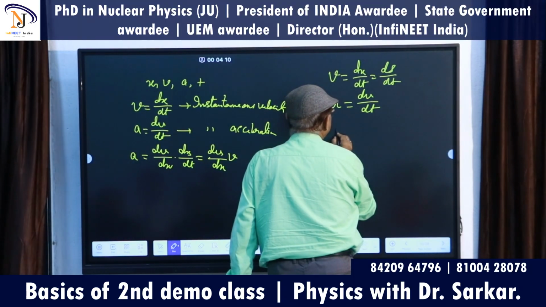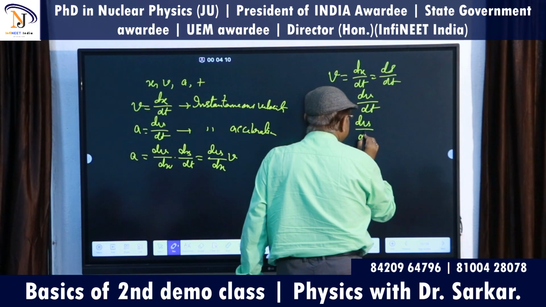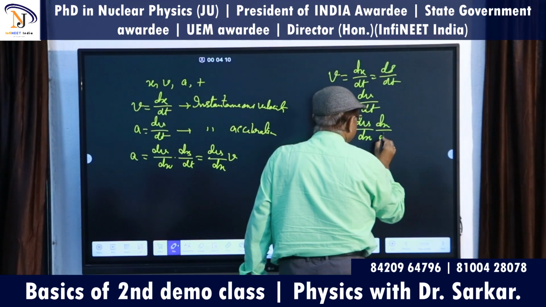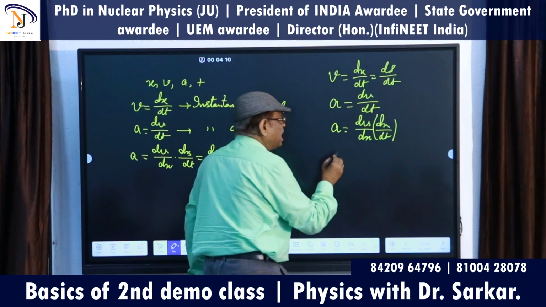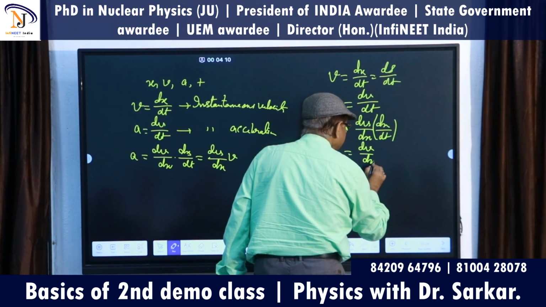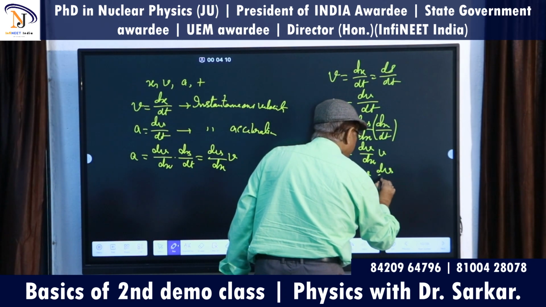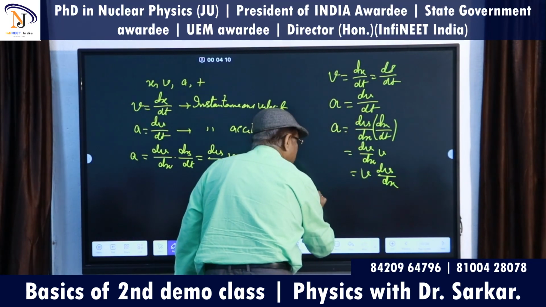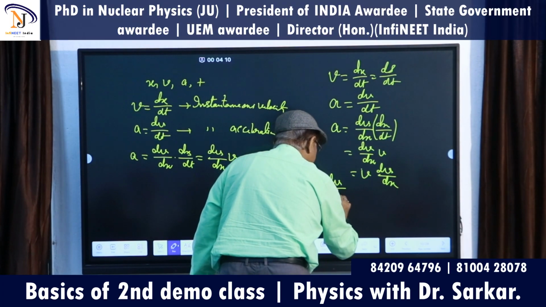Also you can write A equals dv/dx times dx/dt. dx/dt means velocity, so A equals dv/dx times velocity, or v dv/dx, or A equals v dv/ds.